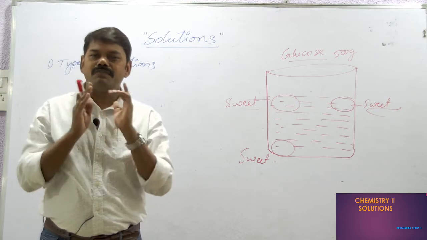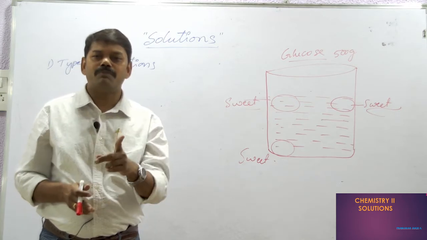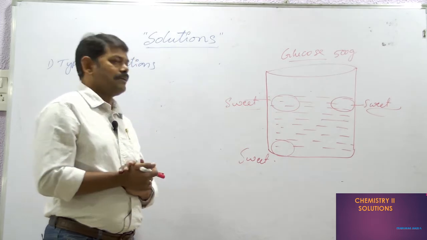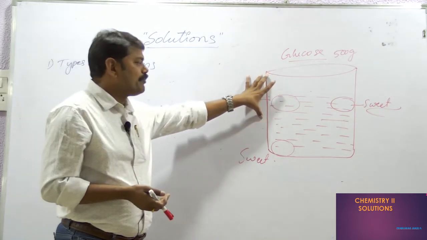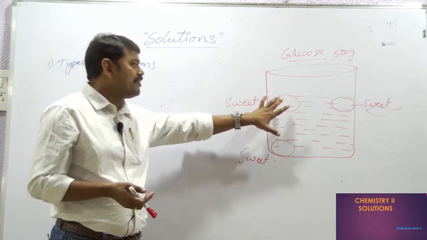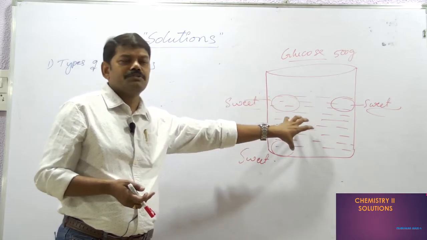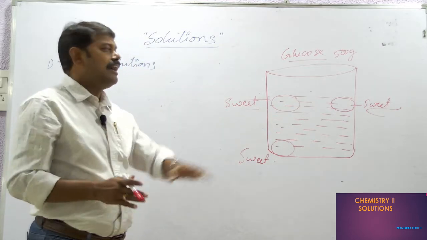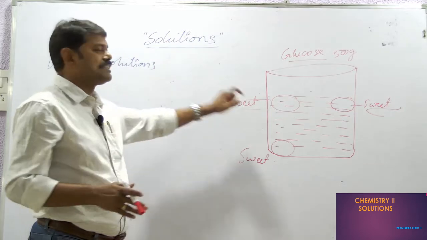It is not because of one component. In this, we have two components. One is called glucose, the other one is water. So because of two components, we prepared a solution. Now each portion in this solution is similar. Hence it is called homogeneous.